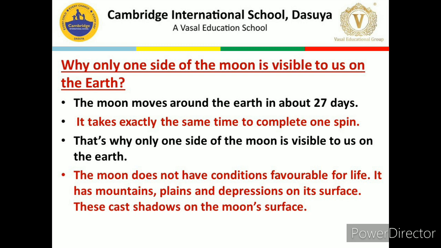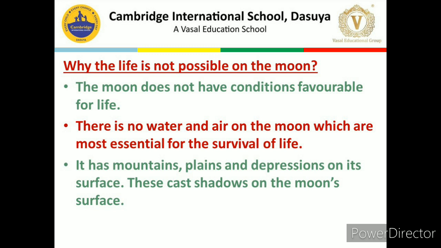Why the life is not possible on the moon? The moon does not have conditions favorable for life like that of Earth. There is no water and air on the moon, which are most essential for the survival of life. It has mountains, plains, and depressions on its surface, and these cast shadows on the moon surface. So these are the reasons that life is not possible on the moon, because there is no air and water as we have on the Earth.